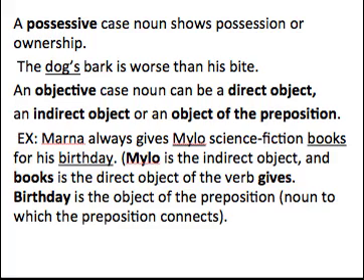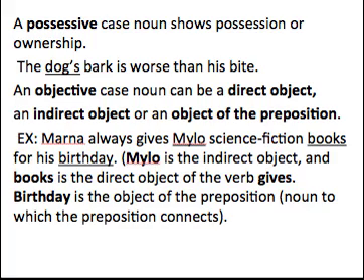Objective case is the hardest thing, I think, to master. An objective case noun can be a direct object, an indirect object, or an object of the preposition. In the example there, it says, Marna always gives Milo science fiction books for his birthday. If you look for all the nouns, you see that you have Marna, Milo, books, and birthday. First, find the verb. Always find the verb first. Gives is the verb. Who or what gives Milo science fiction books for his birthday? Marna. So Marna is the nominative case noun. That's the subject of the sentence. And we went over that earlier already. Okay, but then you still have 3 more nouns. You have Milo, books, and birthday, and they're underlined here on this slide.